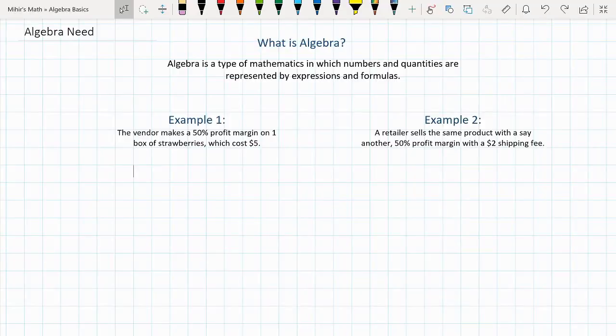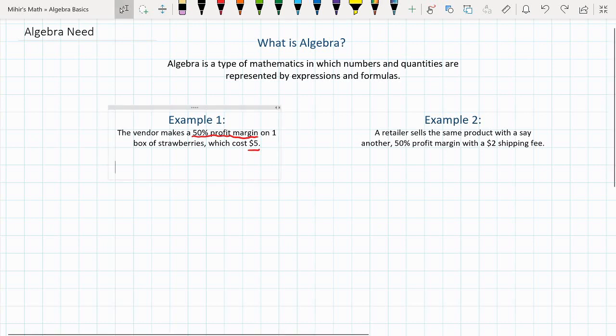Okay, so let's go over the definition of algebra. Algebra is a type of mathematics in which numbers and quantities are represented by expressions and formulas. If you're wondering what exactly I mean by that, let's go over a real-life example. The vendor makes a 50% profit margin on a box of strawberries which cost $5. Let's try to represent this as an algebraic expression.